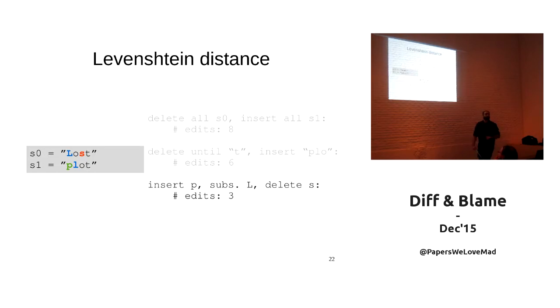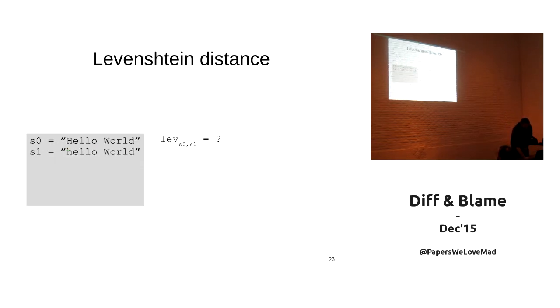And then we have turned the first string into the second one with only 3 edits. Can we do better? Well, the Levenshtein distance will tell you that the distance of these two strings is 3, so maybe there are other combinations of edits you can use, but in any case 3 is the minimum number. Okay, so let's see how to calculate the Levenshtein distance.